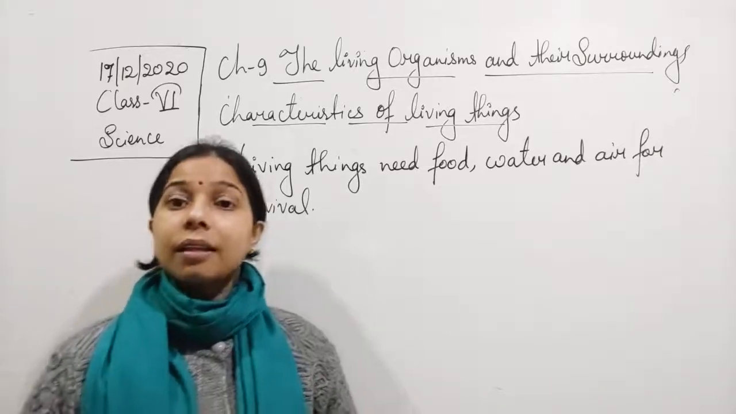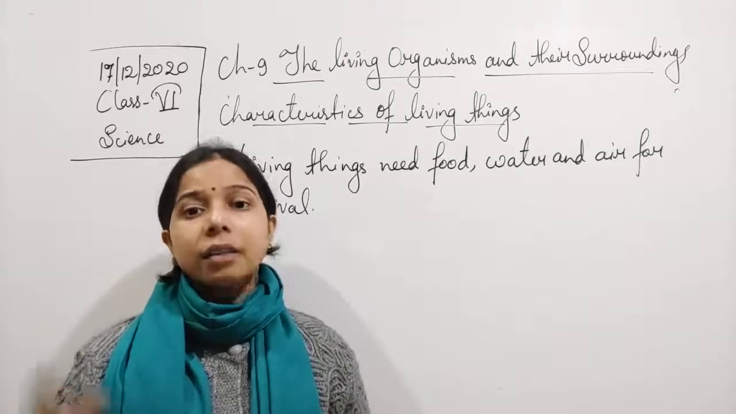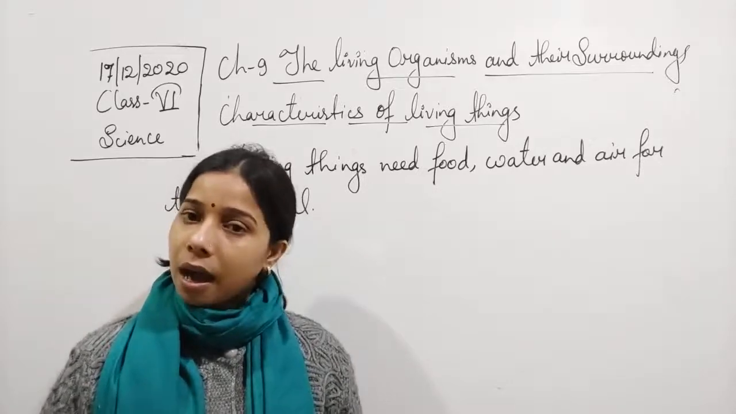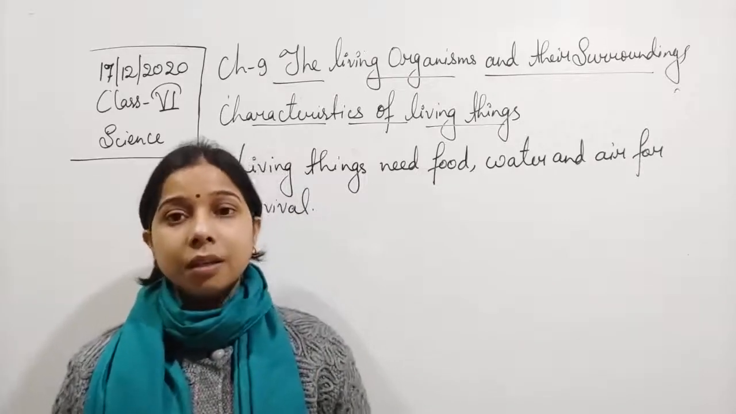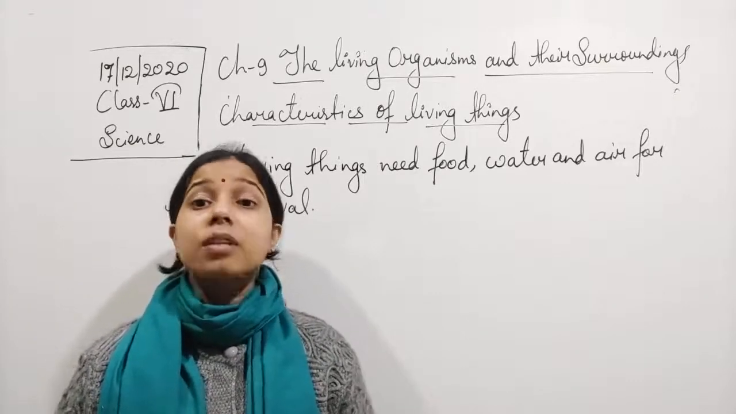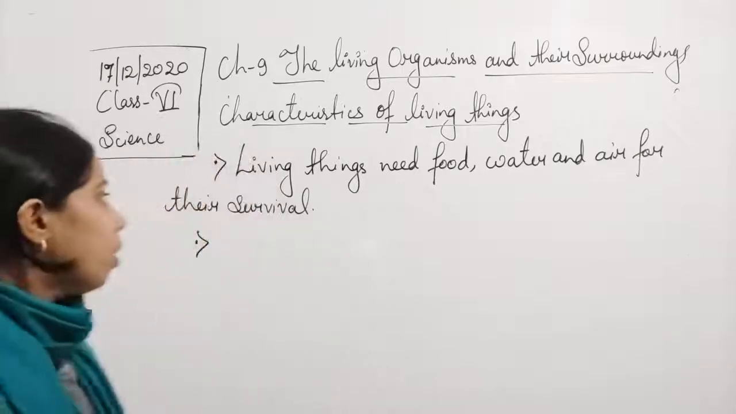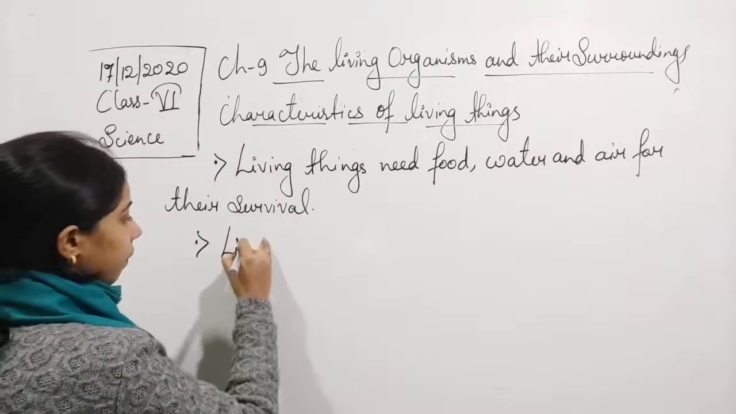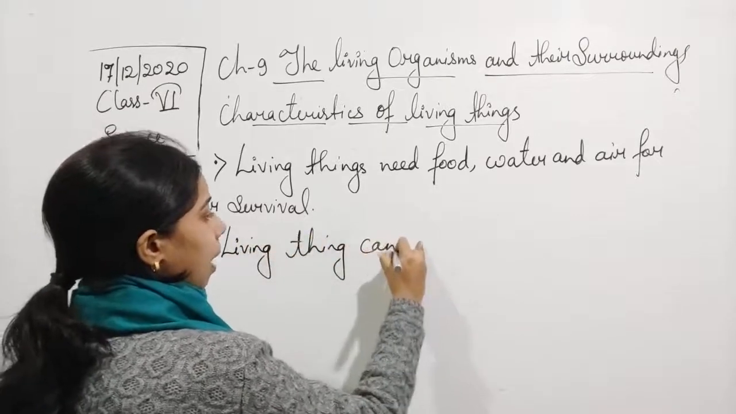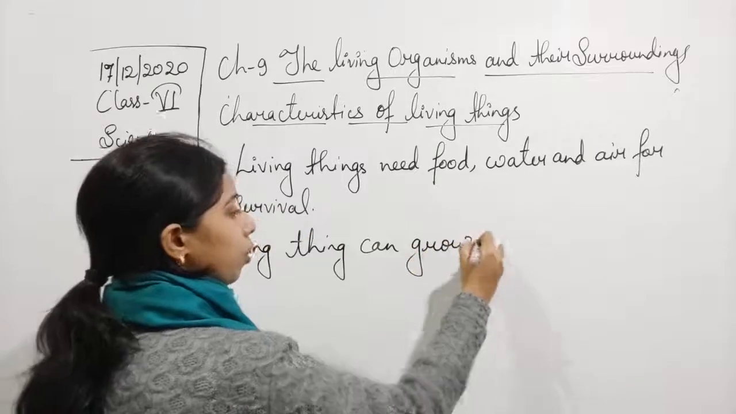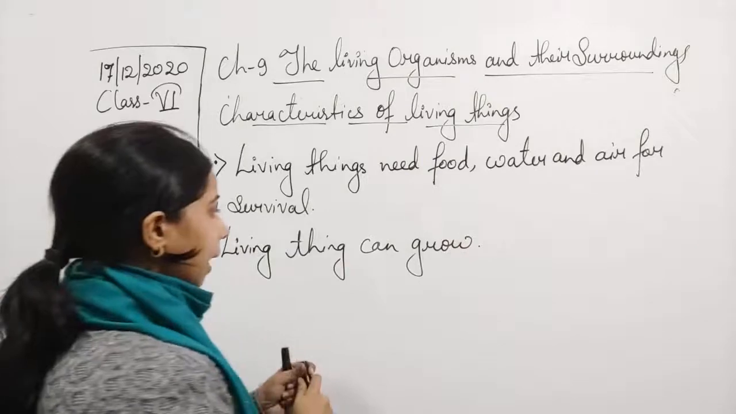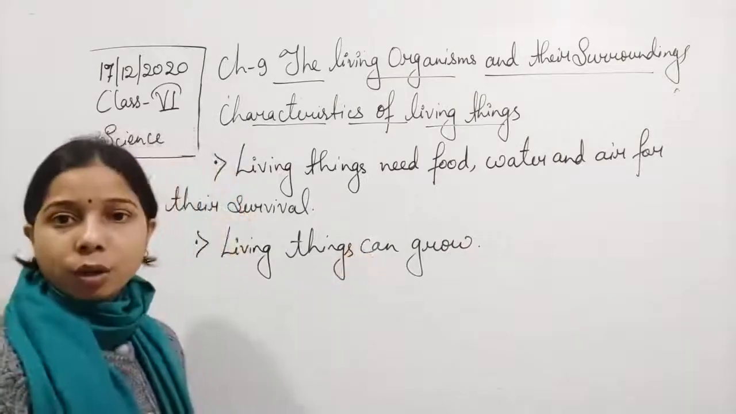You will find that the plant grows and develops. But the chair remains the same. There is no difference. It will be as it has been kept earlier, before 1 year. But when you look at the plant, now it has already grown up. So we can write that living things can grow. Okay? Living things can grow, but the non-living things cannot grow.